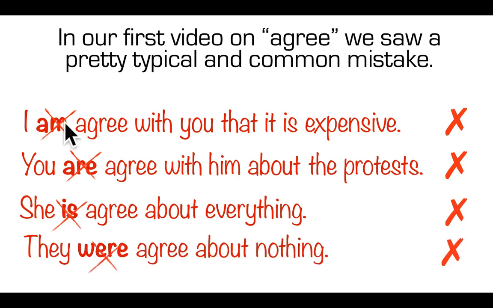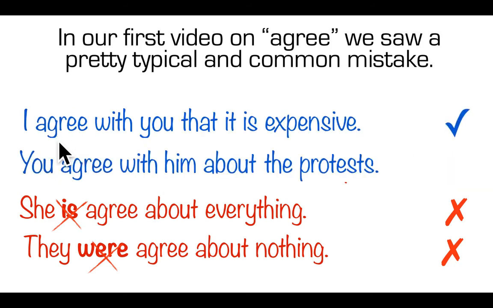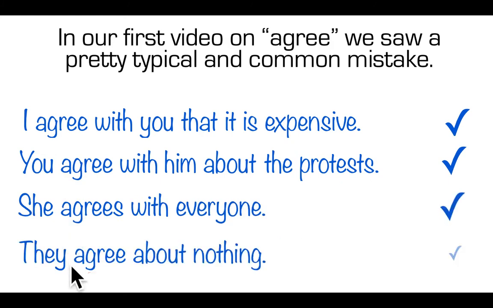Now this is a very common mistake. Students put in a be form here, in the present simple or in the past simple, and this isn't acceptable. This is a big mistake and it looks really bad. So make sure you don't do this. I agree with you that it is expensive. You agree with him about the protest. She agrees with everyone and they agree about nothing.